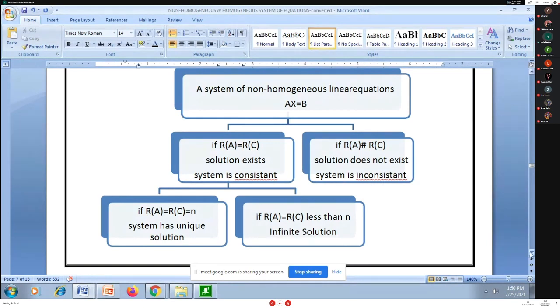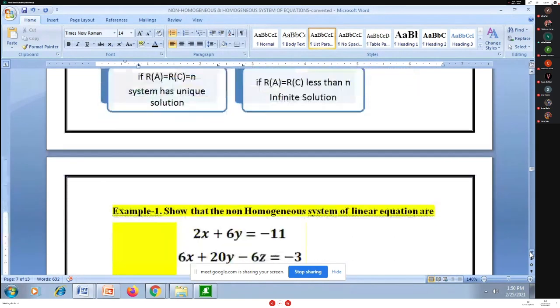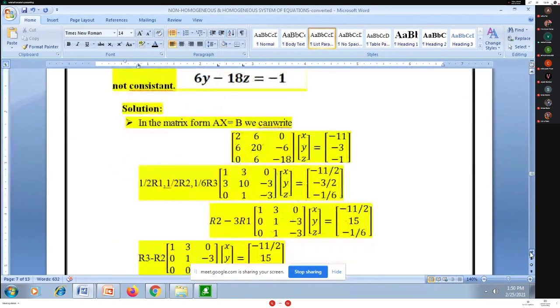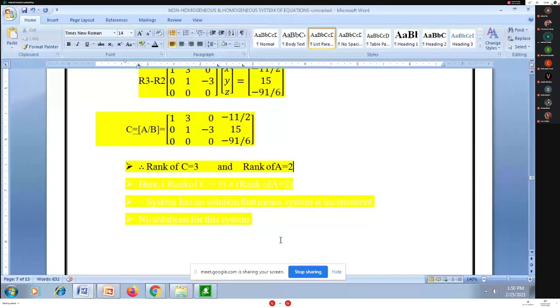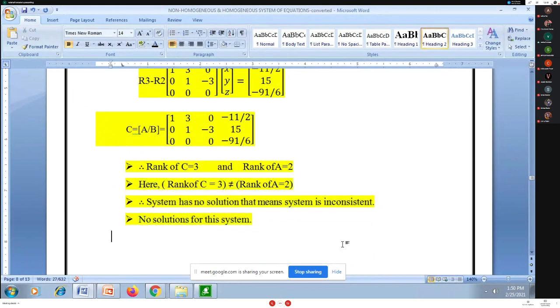So for this example the system is inconsistent and I'm not getting any solution. Here, rank of C is 3, which is not equal to rank of A, so the system has no solution as it is inconsistent.